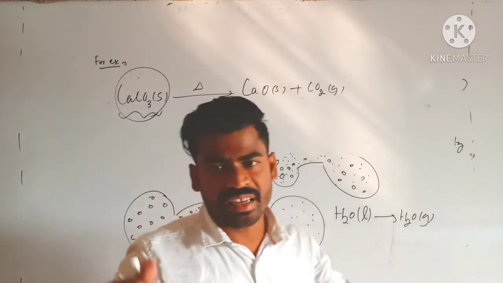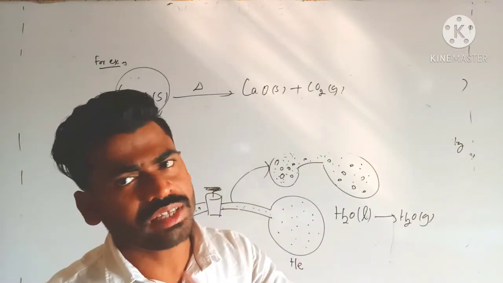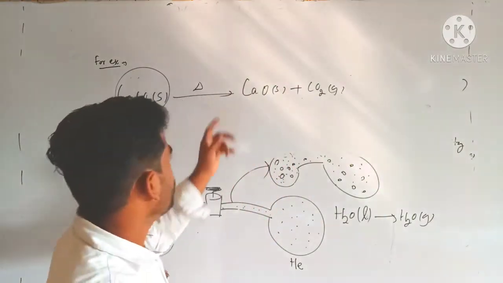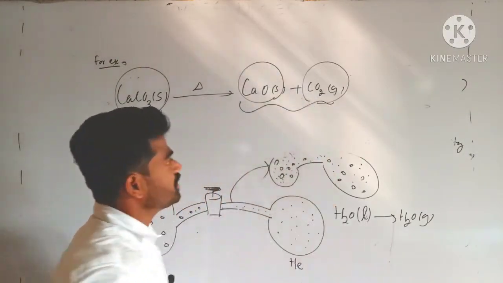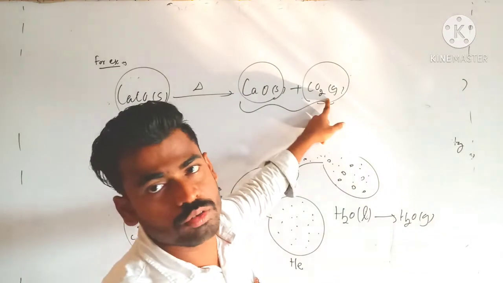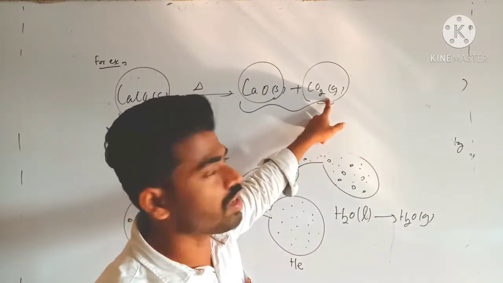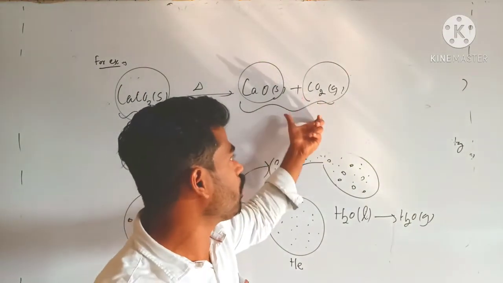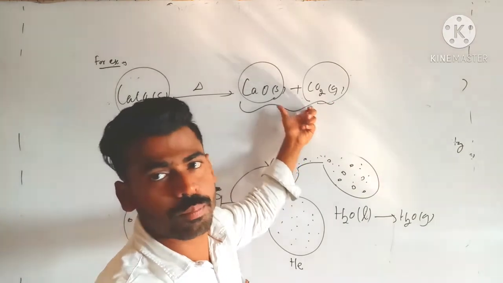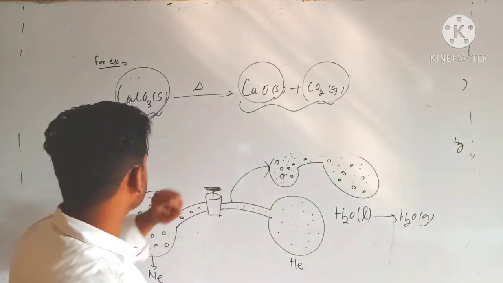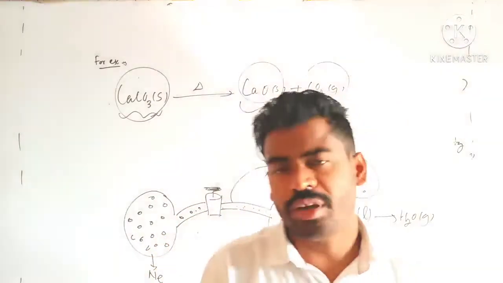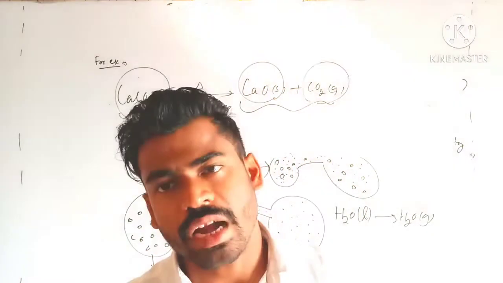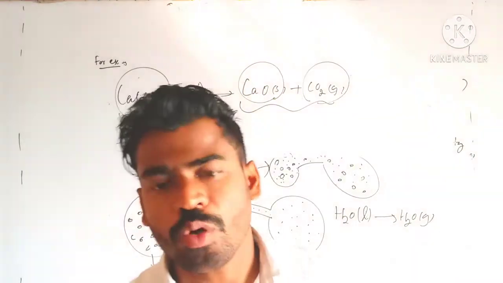Solid means particles are very closely packed, not free at all. Look at the product side: this one is solid, but what about this one? This is gas. Gas means molecules are randomly moving in all directions. So the more disordered state is at the product side. The system is like this because it needs to remain at a higher probability state, called the randomness state or more disordered state.